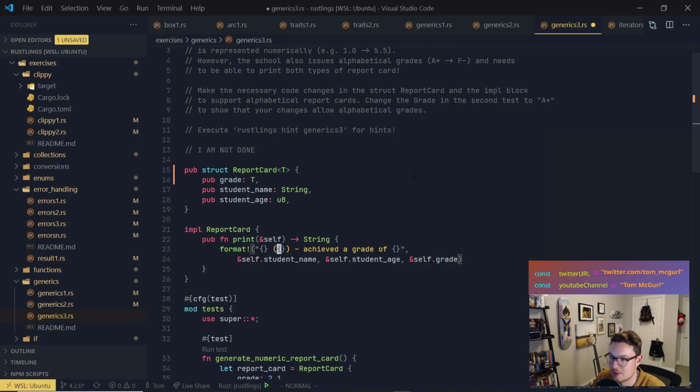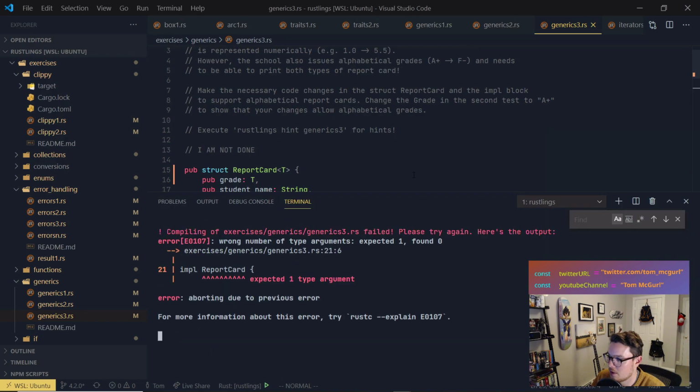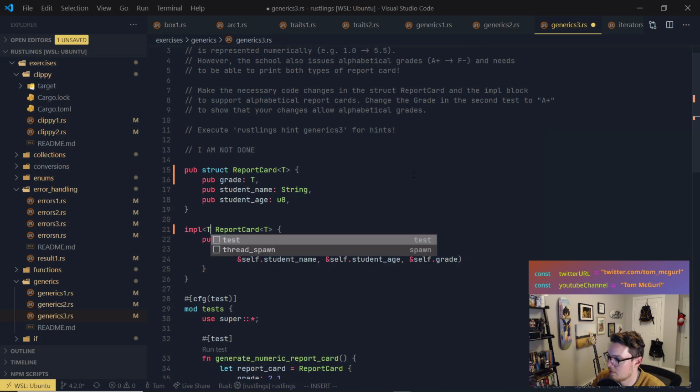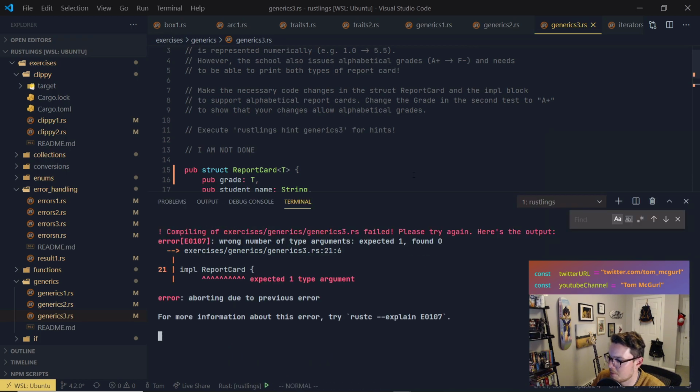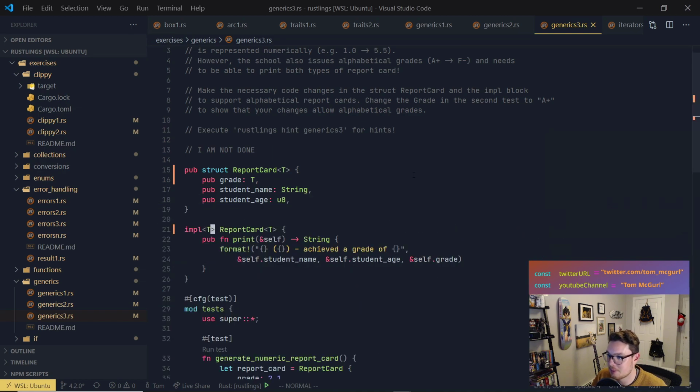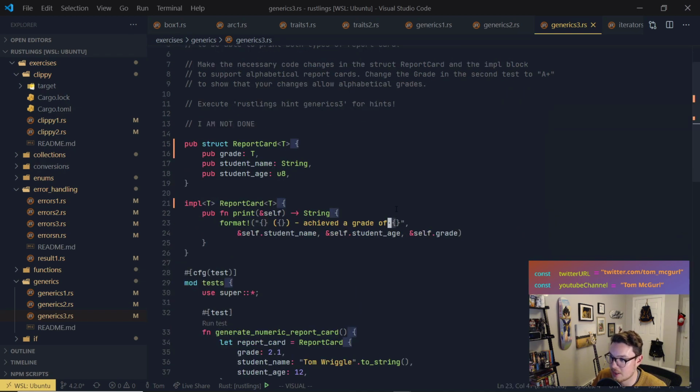It needs to be able to implement display. So if we try to save this here, we're going to immediately get an issue because, well, first of all, we didn't do this. So let's see, it's going to complain. Right, so it doesn't implement display. And we know it needs to implement display because we're trying to use display. So what if we are specific here and we say that T should implement the trait display? And of course, we'll do that here.